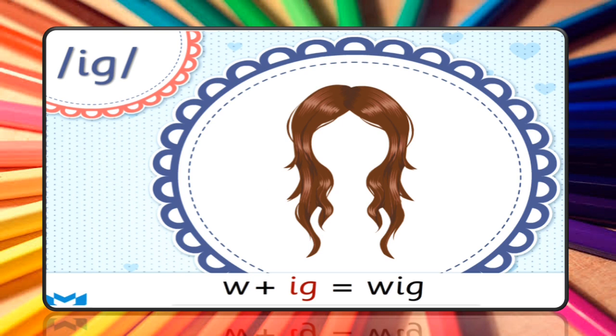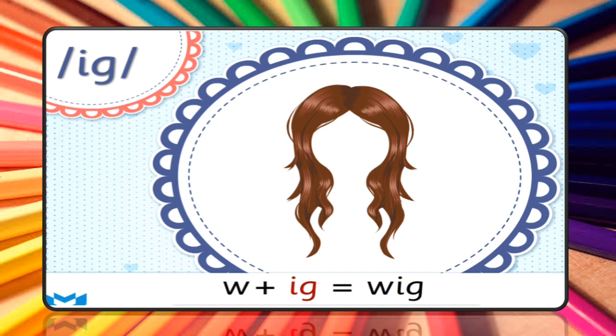Wig. W. The sound of W is W, not V. The sound of V is V. The sound of W is W. W, ig, wig. It comes in different styles and different ways. It's a wig, an artificial hair. W, ig, wig.